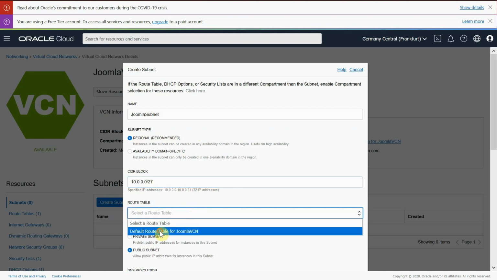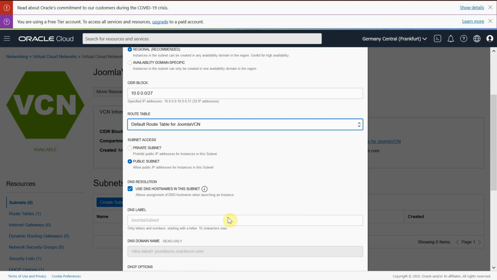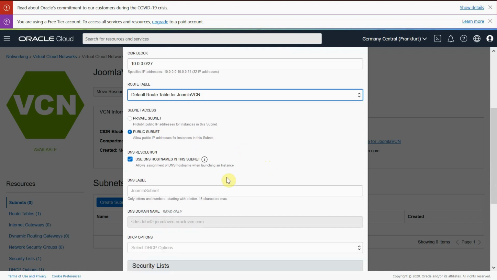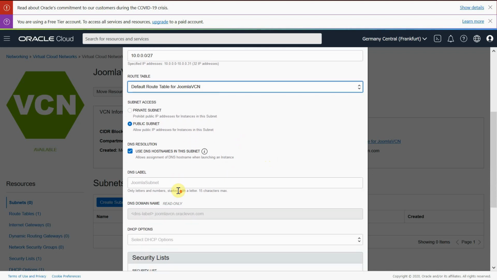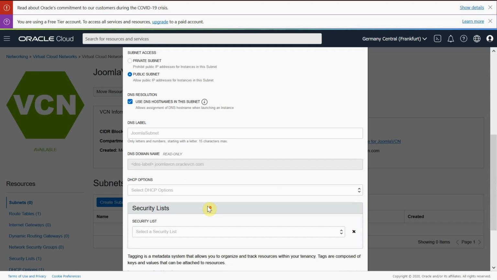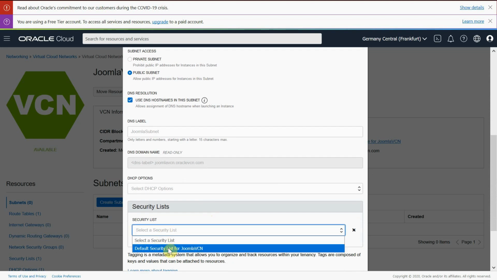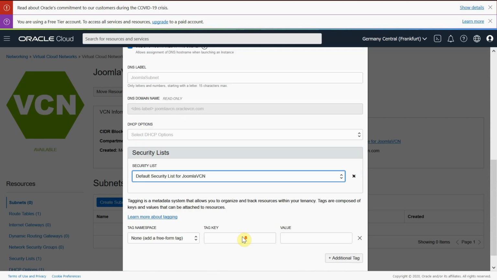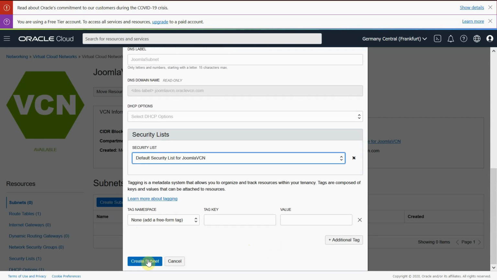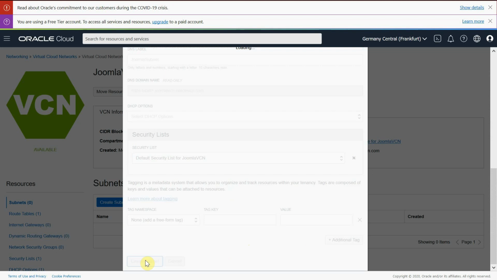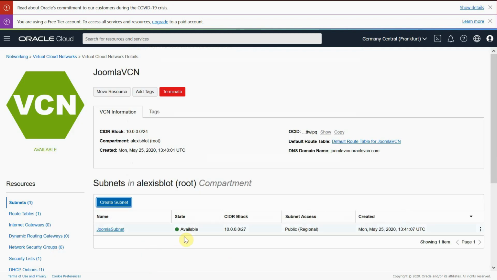We will use the default route table from the VCN. We choose public subnet as this subnet will have access to the internet. And for the security list, we choose the default security list for the VCN we just set up, and we keep the default settings. So we create the subnet.